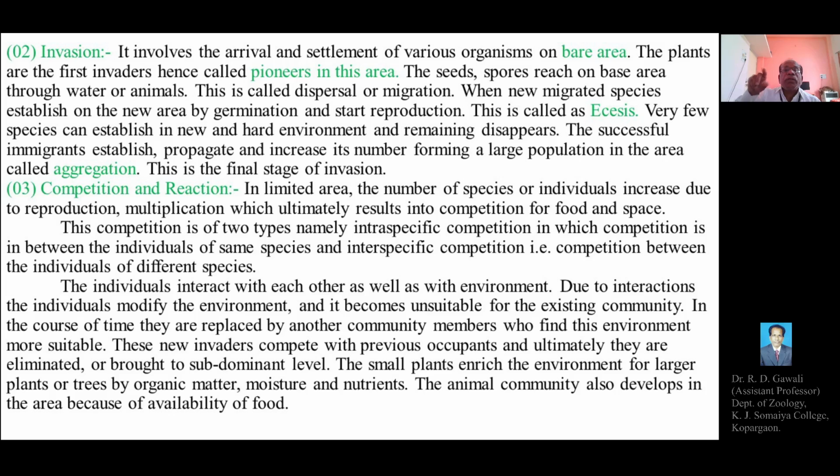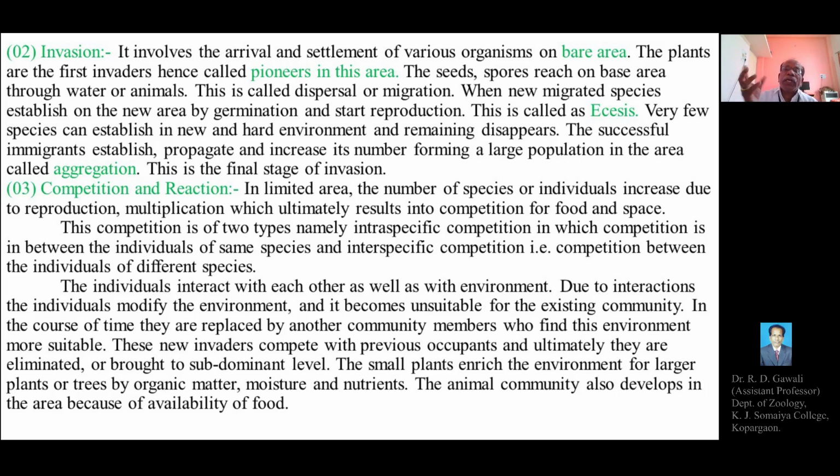The pioneer species of plants or organisms migrate, germinate or develop, and undergo reproduction, which is called ecesis, and very few species survive, while those with less resistance disappear. So few species can establish in the new site or the hard environment and the remaining disappear.